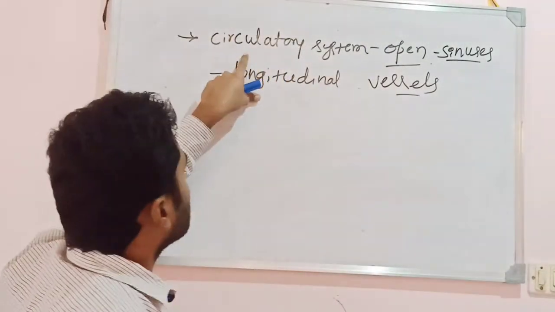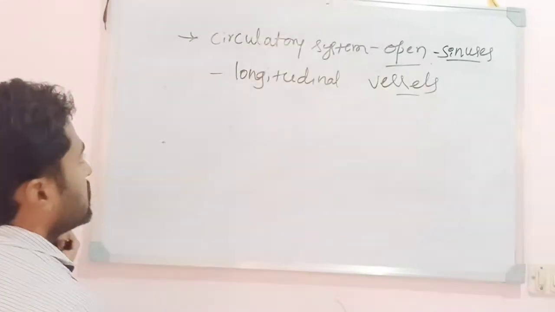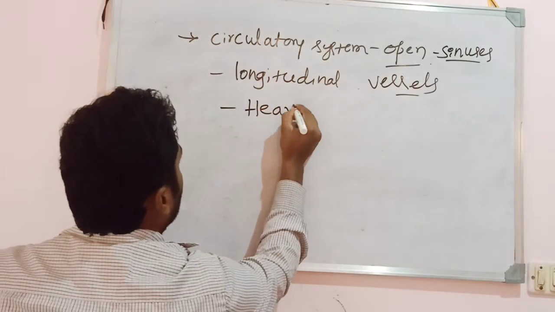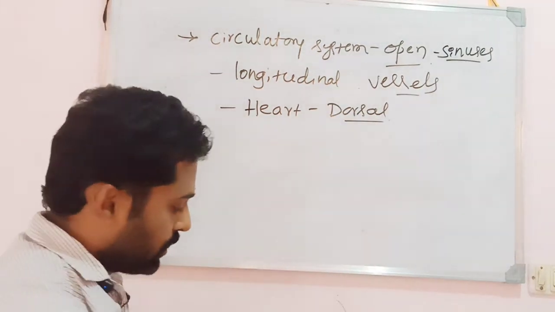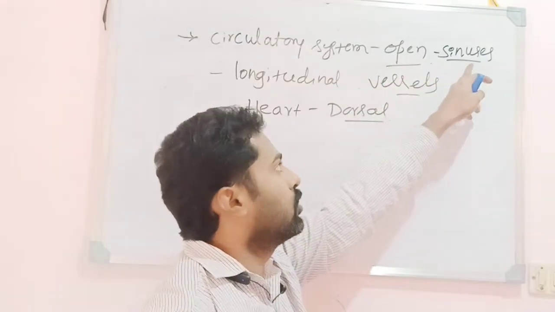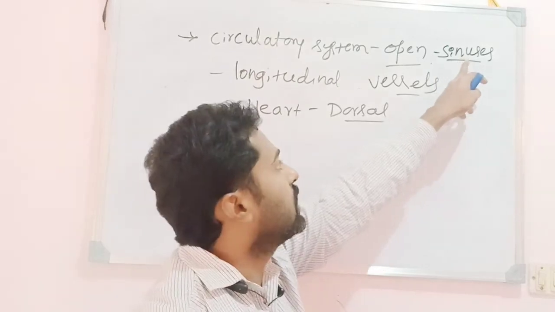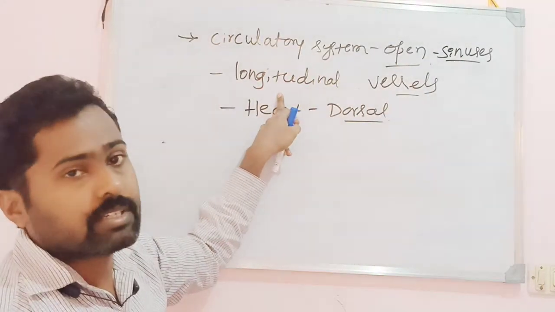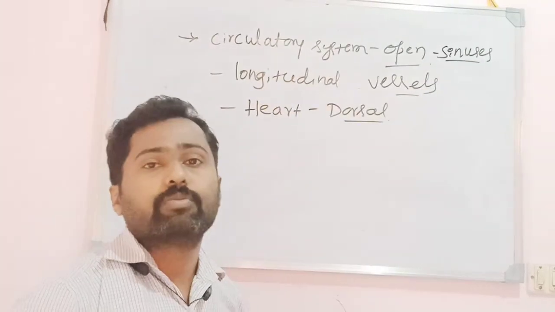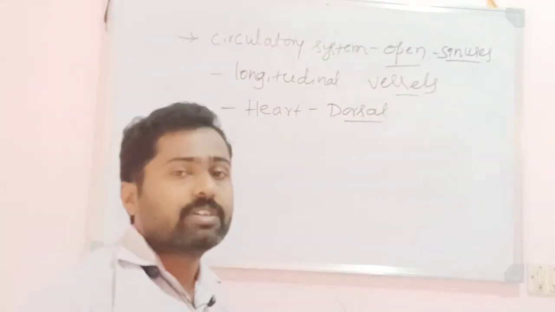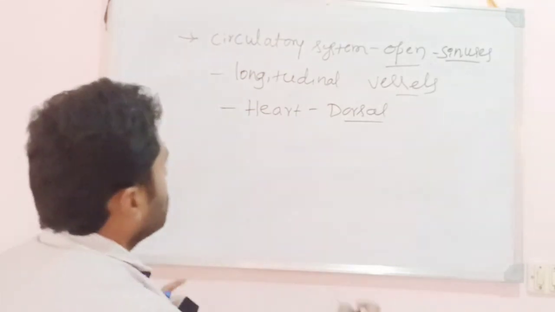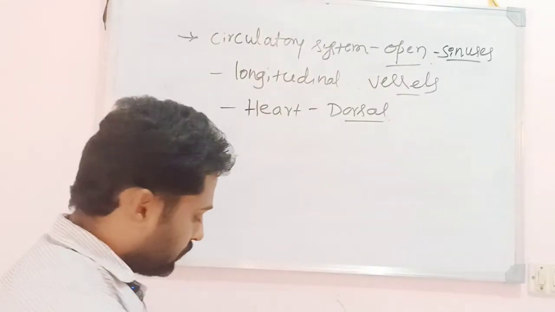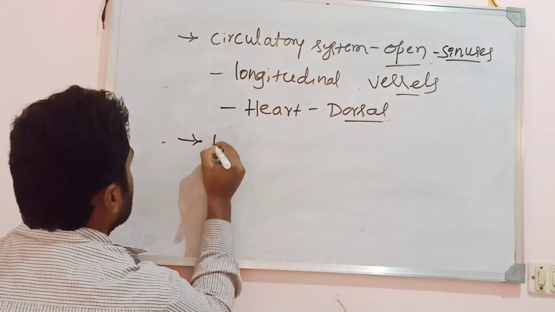Hence the circulatory system is said to be open type, and the heart is dorsal in position. So this is about the circulatory system. There is open circulation where blood flows within the body spaces, called sinuses, and the longitudinal vessel also opens into the sinuses. The body space is filled with blood, which is called hemolymph or hemocoel. The heart is dorsal in position. Okay, then the next thing is about the nervous system.